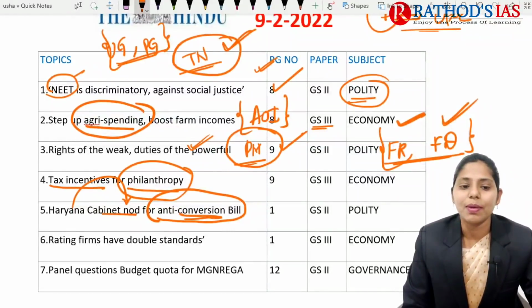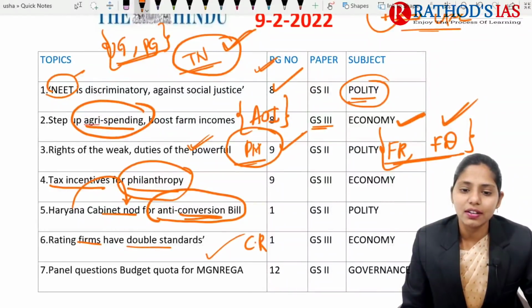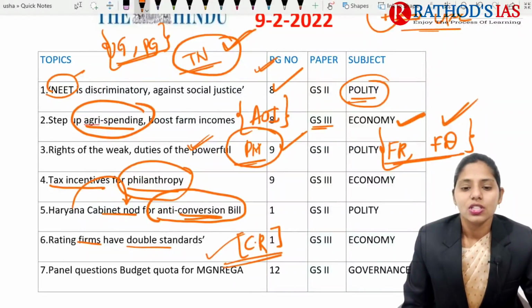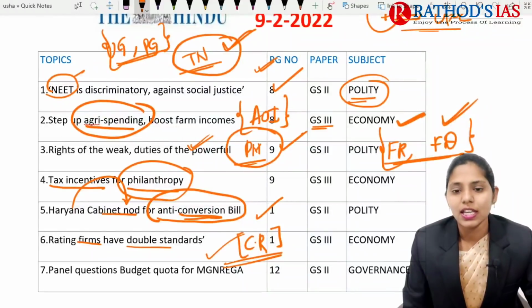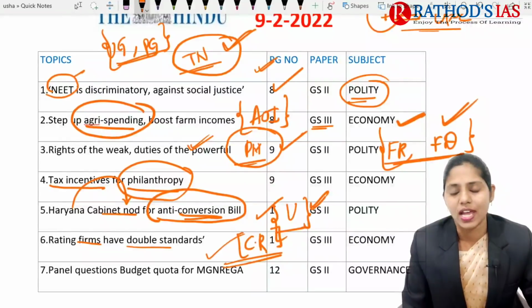The next topic is about rating firms having double standards. This article talks about credit rating companies. Recently we came up with our Union Budget, and in this Union Budget, we already discussed different highlights of the budget speech as well.